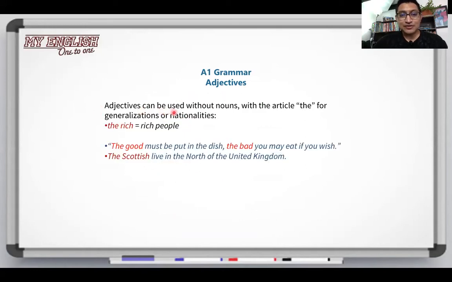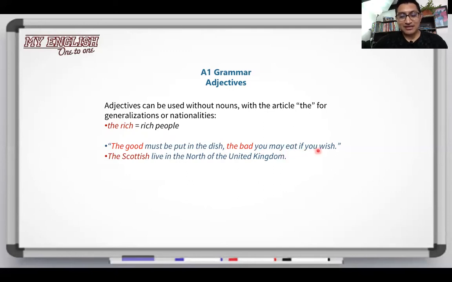Adjectives can be used without nouns with the article the for generalizations or nationalities. For example, the rich, meaning the rich people, all the rich people. You can call them just the rich. Here we have some other examples. The good must be put in the dish. The bad you may eat if you wish.